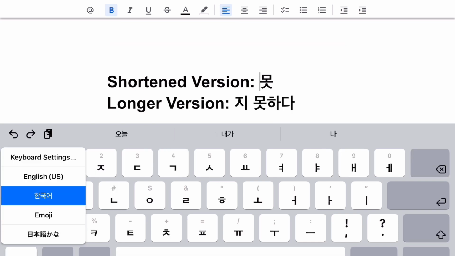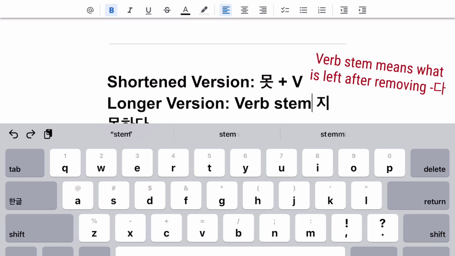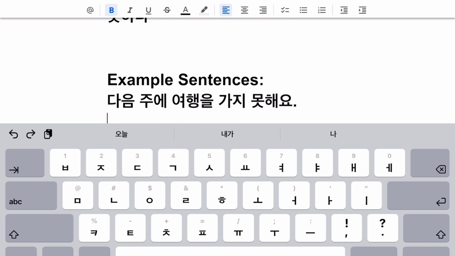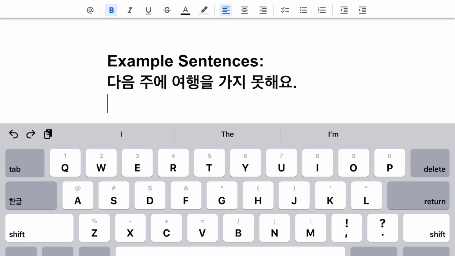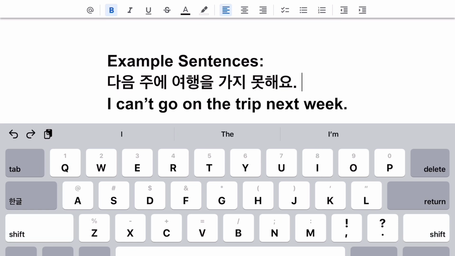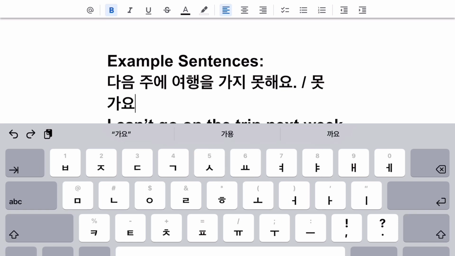So just like with 안, we're gonna put this right before the verb, and then like 지 않다, attach the second one to the verb stem. First example, 다음 주에 여행을 가지 못해요. 다음 주, next week. 여행 is a trip. 가지 못해요. So I can't go on the trip next week. And you could do the exact same sentence with 못. And it would just be 다음 주에 여행을 못 가요.